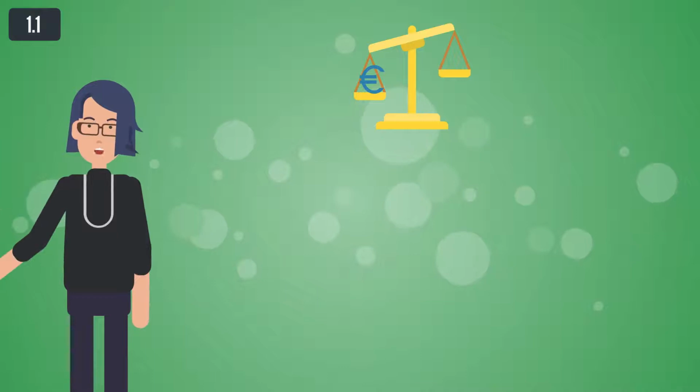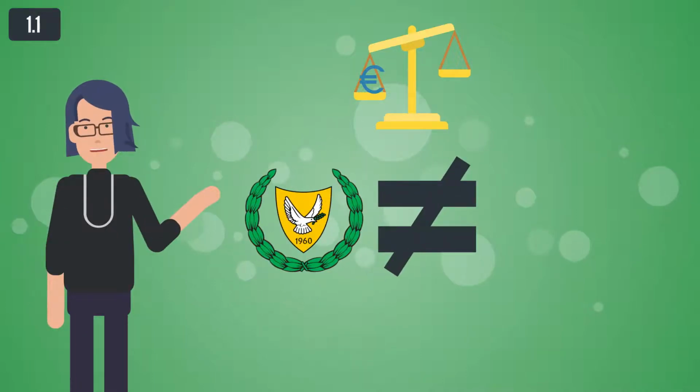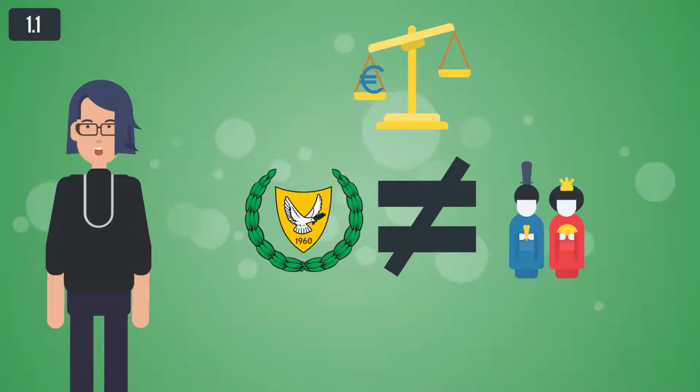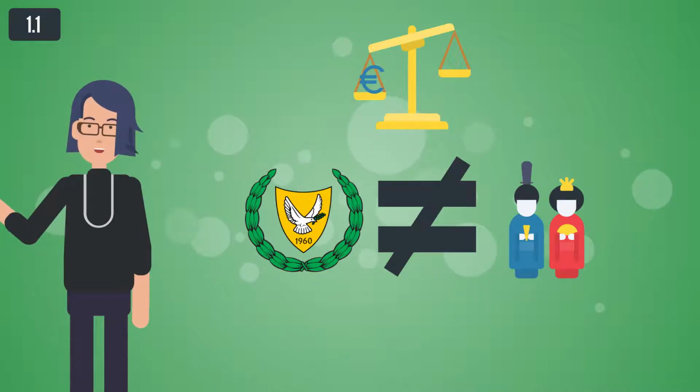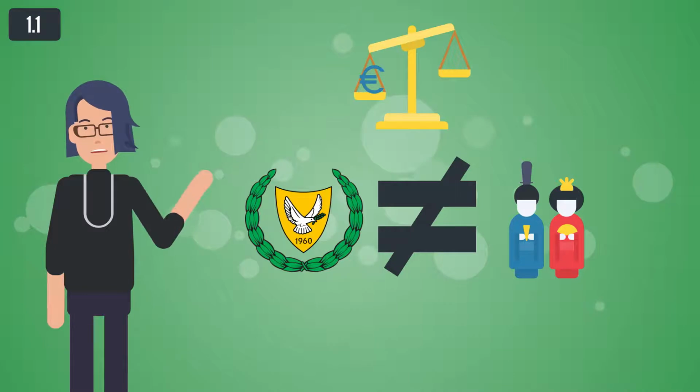For the purpose of taxation, Cyprus companies are divided into Cyprus tax resident companies and non-Cyprus tax resident companies. Cyprus tax resident companies will be taxed on their worldwide income received in Cyprus and abroad, while non-Cyprus tax resident companies will be taxed only on their income derived from Cyprus through their permanent establishment in Cyprus.